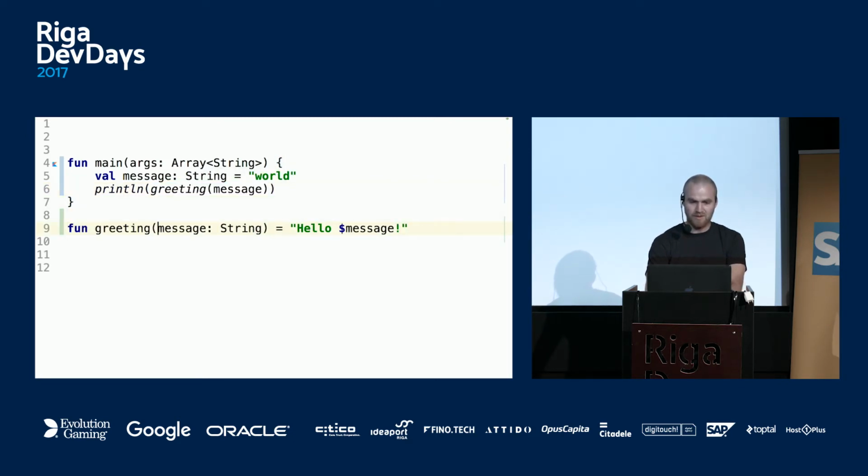And as you can see, this is a function like before. The only difference is that the syntax is slightly different, equals, and it returns a string. So this is a single expression body. We can convert it to the syntax like above, like this. Unlike Scala and Groovy, in a function you have to have the return keyword. Maybe it will change in the future, but right now you have to do that.